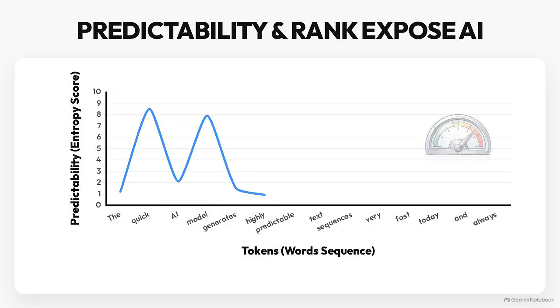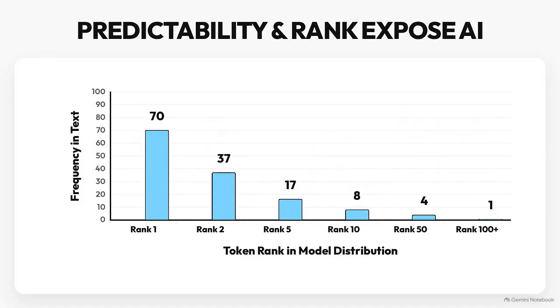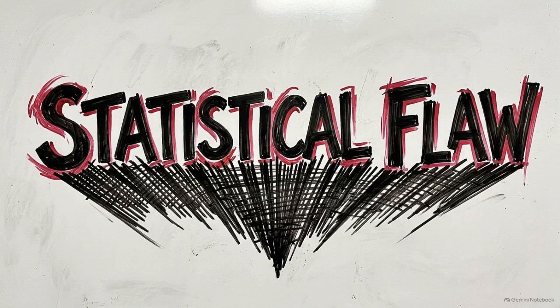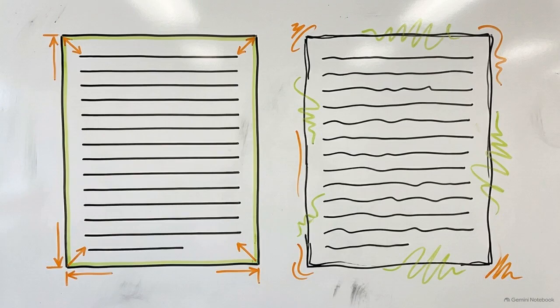One of the most common is entropy, which measures how predictable a sequence of text is to a language model. Another baseline metric is logrank. This tracks whether the text consistently relies on words that the model ranks highly in its probability distribution. These methods share a core assumption. They evaluate text by checking if it is highly probable, operating on the premise that AI-generated text is generally smoother and more fluent than human writing.